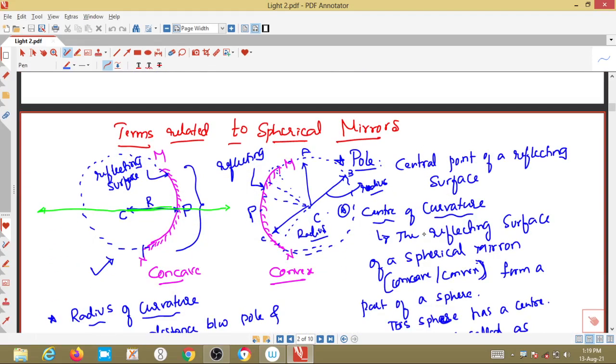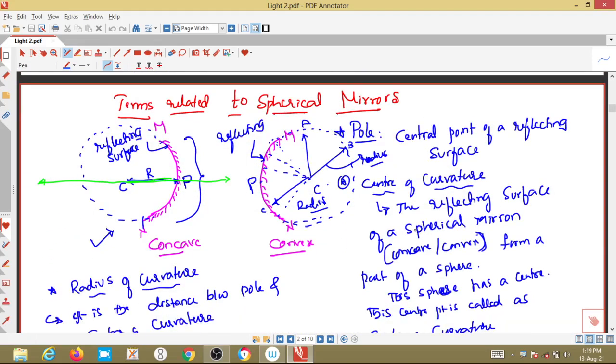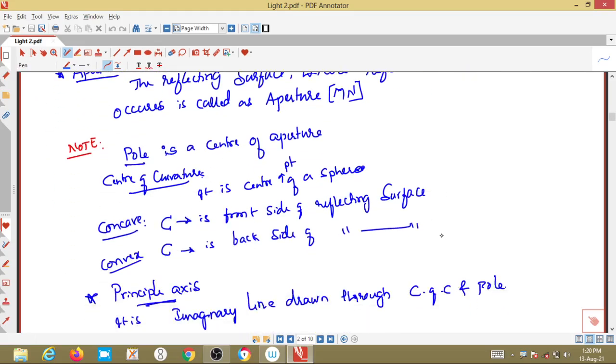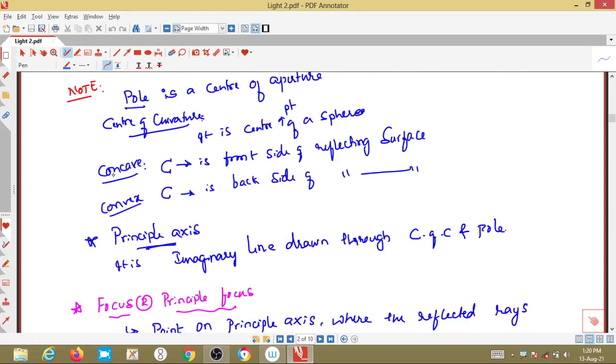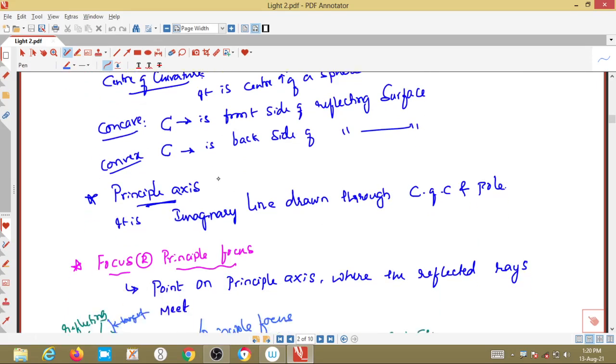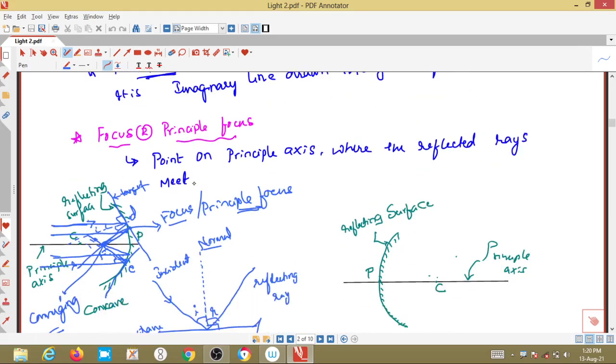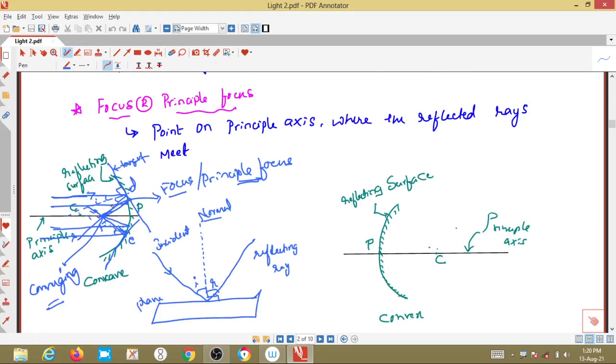Then we studied terms related to spherical mirrors. These are the very important basic concepts and terms we have to understand properly, because in further classes you will study ray diagrams and positions of images, and at that time these are very important. They will keep on repeating: pole, center of curvature, radius of curvature, aperture. I explained what is meant by aperture. Then in a concave mirror, where the center of curvature will be, and for the convex mirror, one is the front side and the other the back side. Then what is meant by principal axis, then focus or principal focus. I explained what focus or principal focus is.